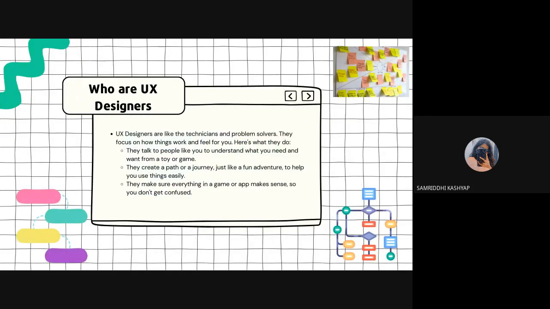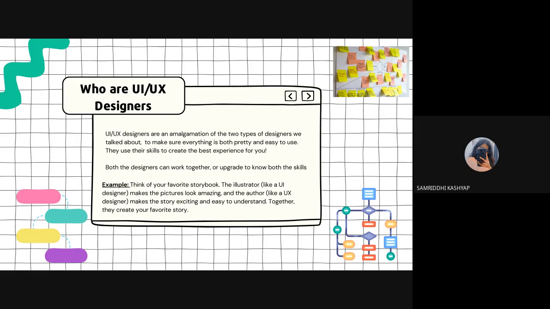So UX designers are problem solvers who are strategizing, who are placing the buttons, and who are wireframing the product, who are designing, like when you click this button you will be redirected to that page or this page. That falls under the domain of UX designers, while the UI designers select the color of the button, the font of the buttons, the font of the text and other visual elements.